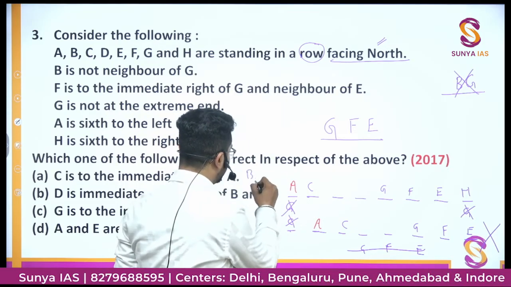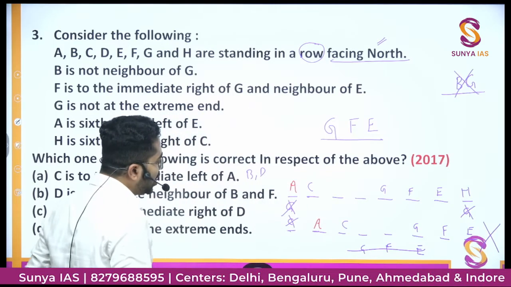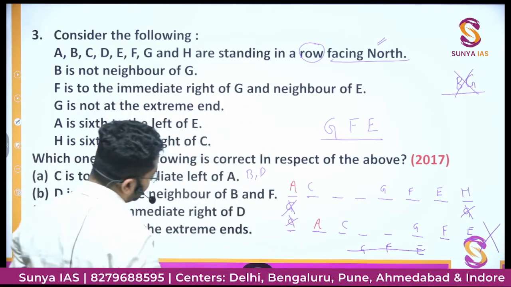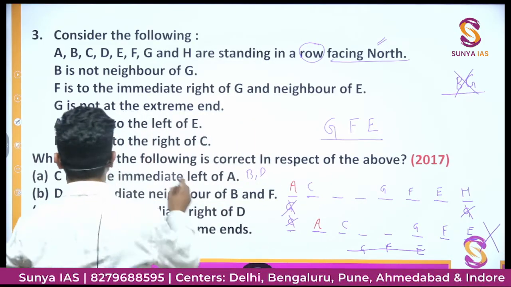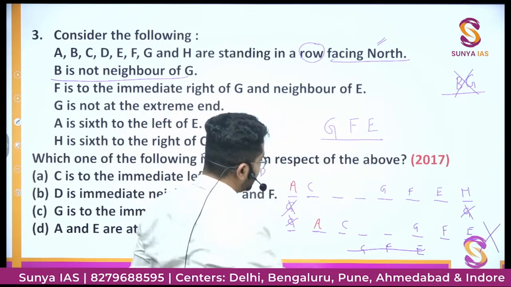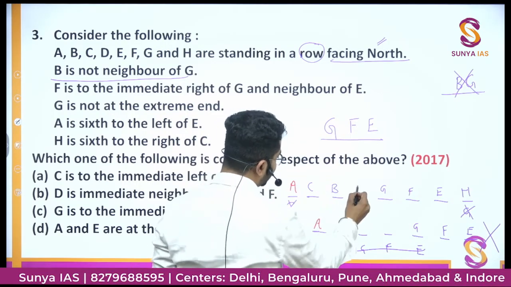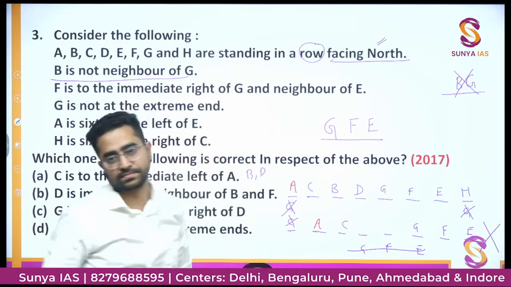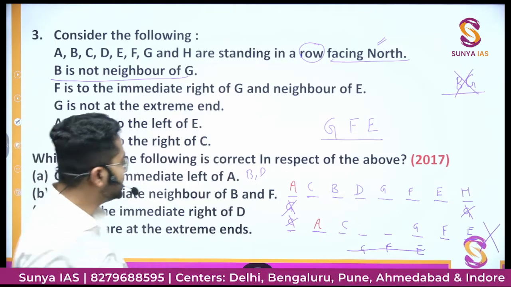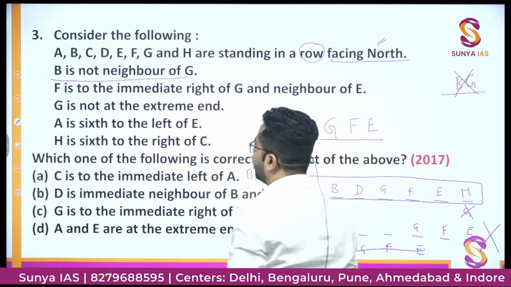Now we have A left, B is left, D is left. So B and D, these two are left, all others have occupied their position. Now B should come here or here. ये तो confusing हो गया यार कि B इधर आएगा कि इधर आएगा. But from the first line, B is not a neighbor of G, B and G cannot be together, so definitely B cannot come here, B has to come here, and if B comes here, then D must be coming here. So this is the correct order of sequence in which everybody is standing.